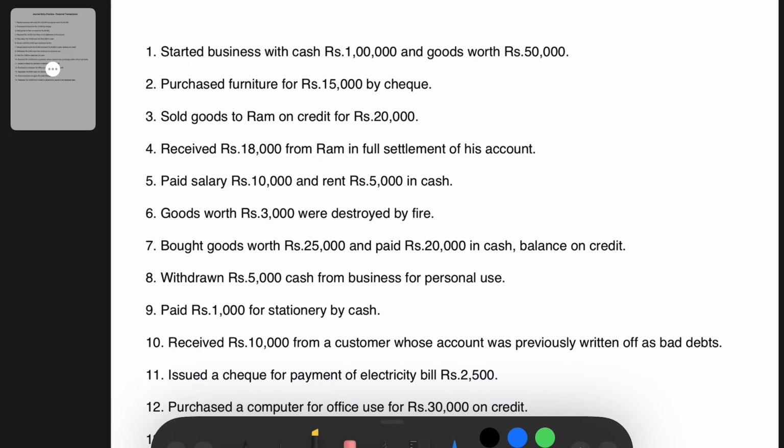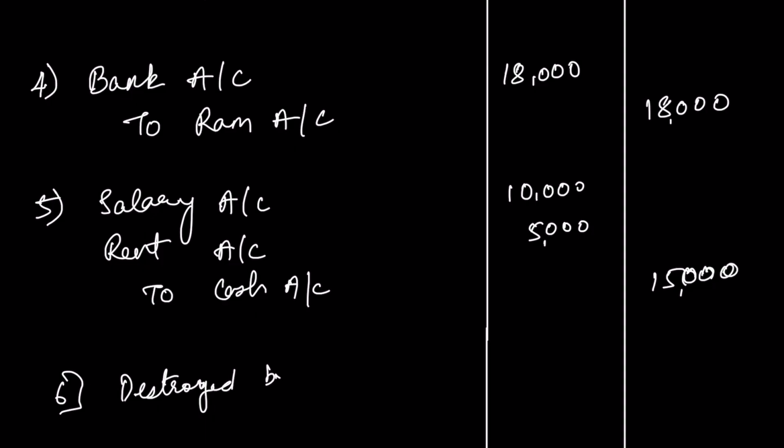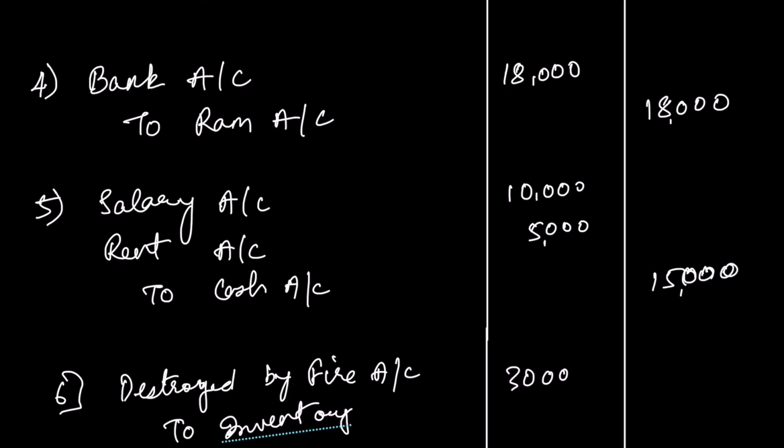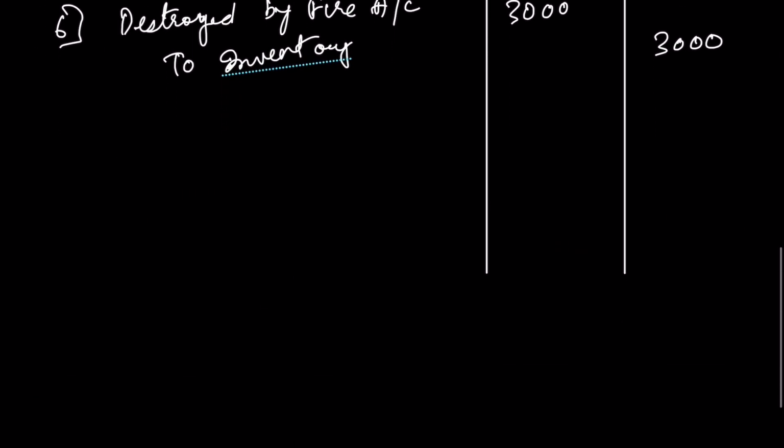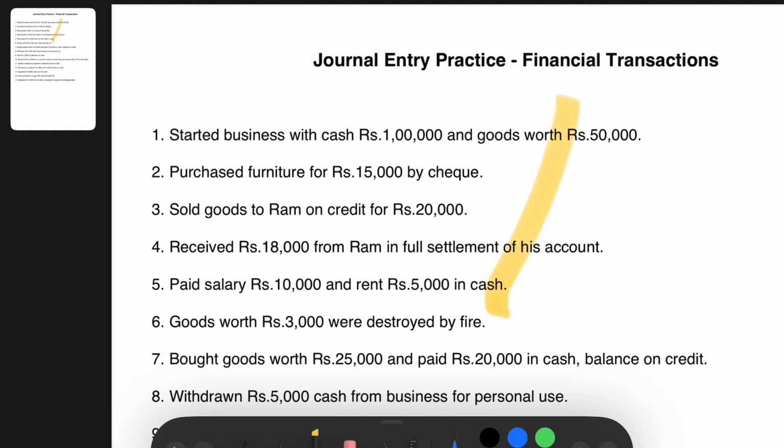So we are debiting destroyed by fire account, debit to inventory, 3,000 rupees. It's as good as a loss to the business, right? Next we'll move on to the seventh transaction.